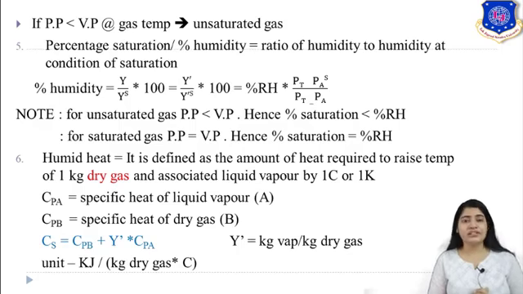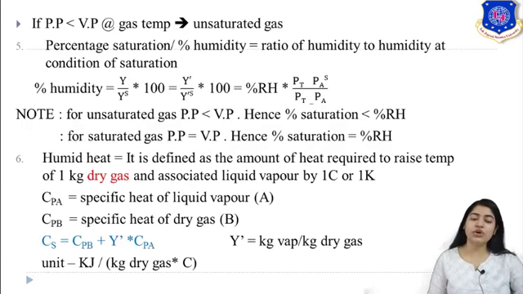Now, for unsaturated gas, your partial pressure is less than vapor pressure, hence your percent saturation would be less than percent relative humidity. For saturated gas, your partial pressure is equal to vapor pressure, hence your percent saturation would be equal to percent relative humidity. So these are the important definitions which you have to remember.